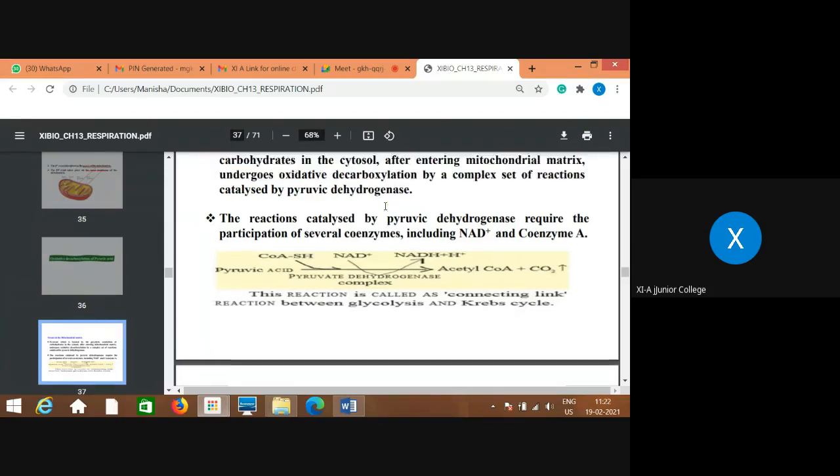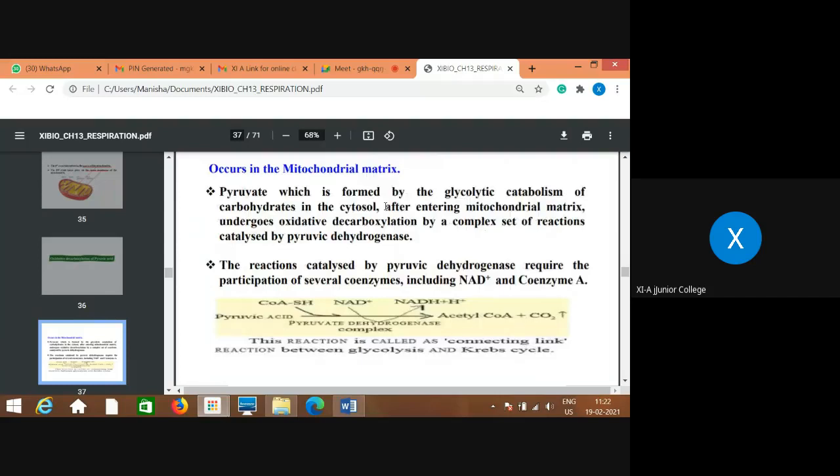The word used is decarboxylation. Now you know decarboxylation means removal of carbon in the form of CO2. Here pyruvic acid is a 3 carbon compound. When one carbon is removed in the form of CO2, it will get converted into a 2 carbon compound.